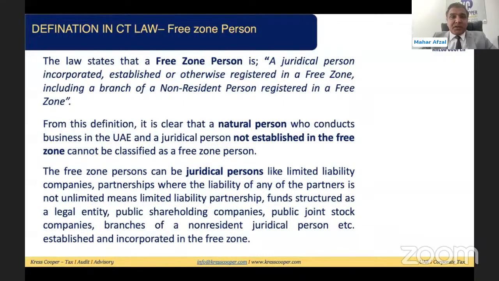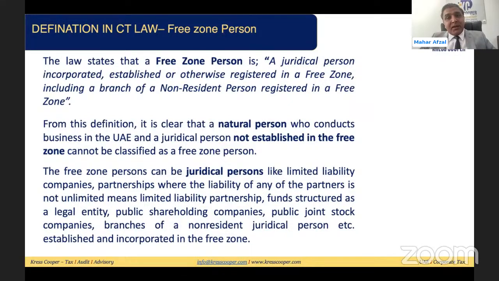Means if a natural person is doing any business, such as a sole establishment or a civil company, both are part of the natural resident person. These sole establishments and civil companies will not be considered a free zone person, because a free zone person only includes a juridical person incorporated and established in the free zone.